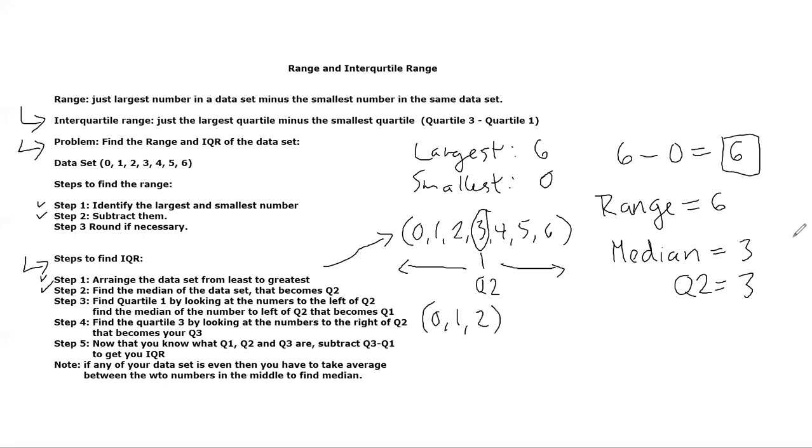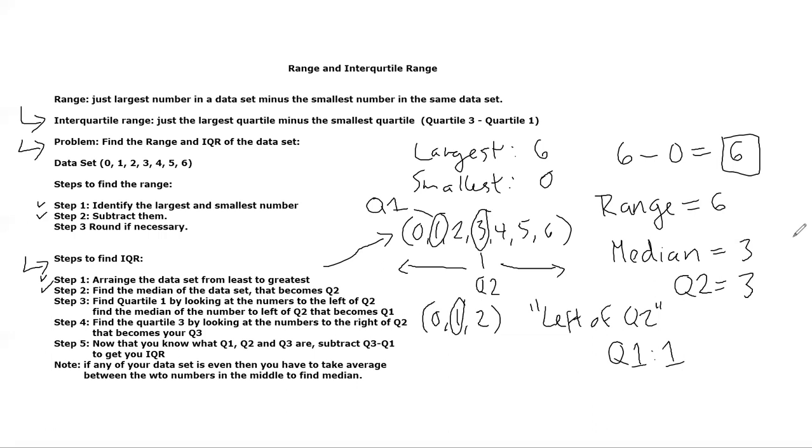This is my quote-unquote left of Q2. There's only these 3 numbers to the left of Q2. I need to find the number in the middle. Since there's only 3 numbers, it's really easy. It's just 1. My Q1 is 1. Okay, that was easy, right? This is my Q1.